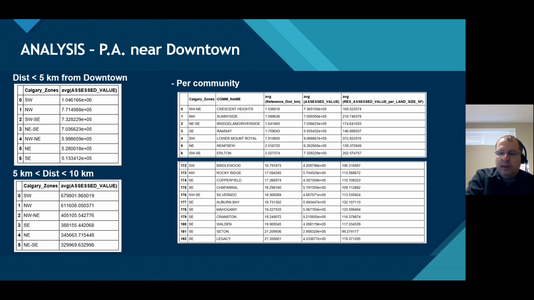Per community, I have listed here in descending order by the distance from downtown. We can see that the communities near downtown present a high average property assessment per square feet, compared with the communities far away from downtown, the bottom ones.